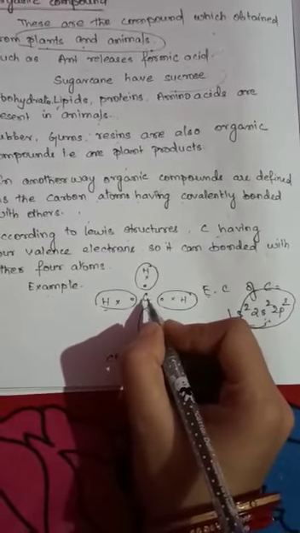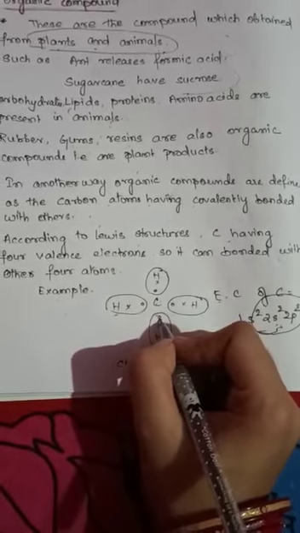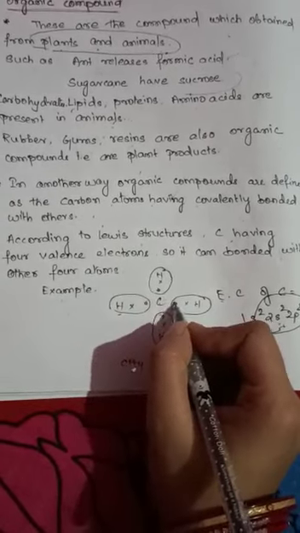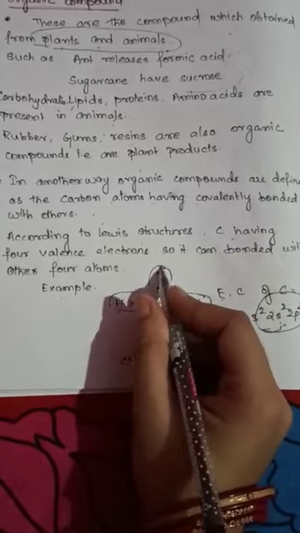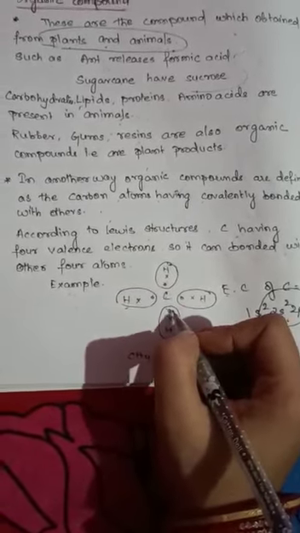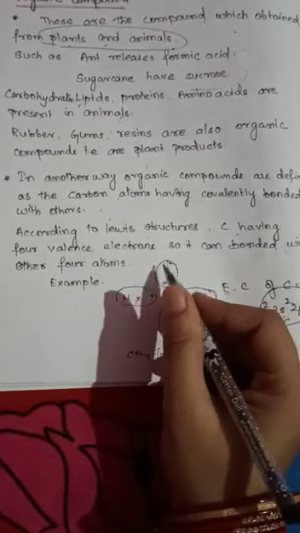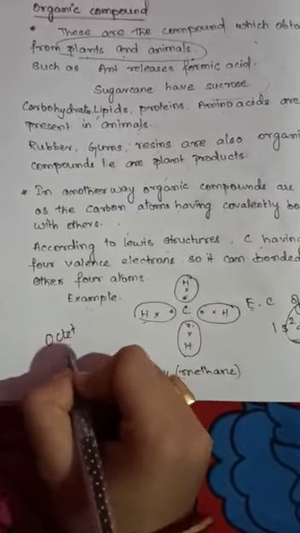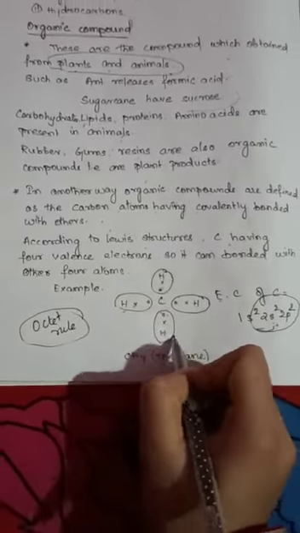The carbon, as you know, according to the Lewis structure, the electrons are represented as dots. The carbon having 4 valence electrons, here we represent the 4 dots of carbon. Hydrogen has 1 electron, and each of the other hydrogens also has 1 electron. The carbon having 4 electrons can bond with 4 hydrogen atoms to form an octet. You know the octet rule means 8 electrons to complete a molecule. Here the methane molecule is formed.